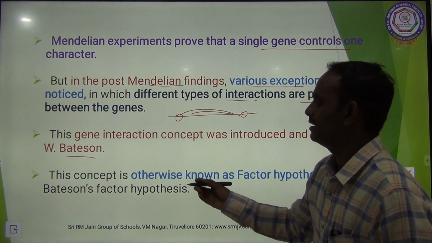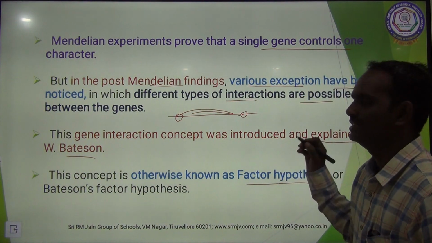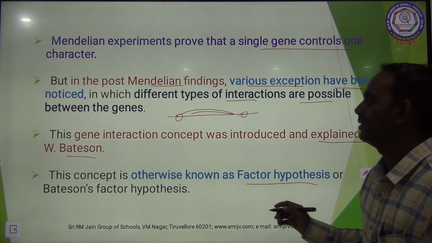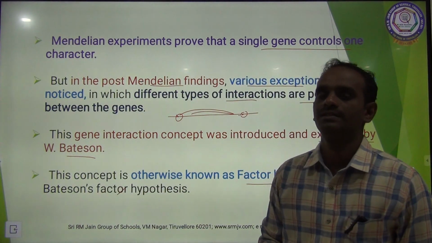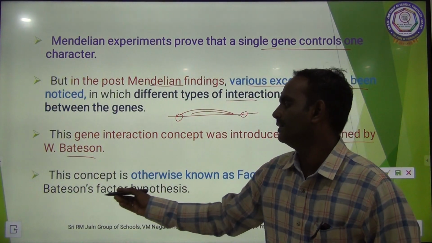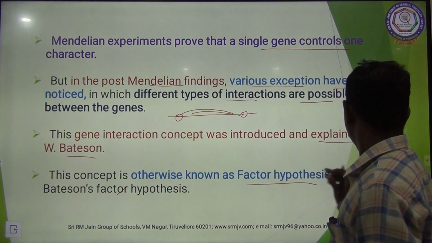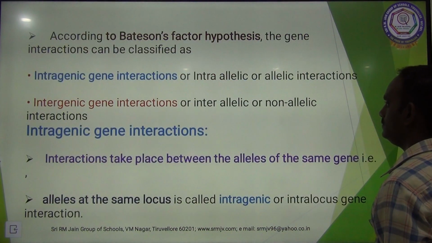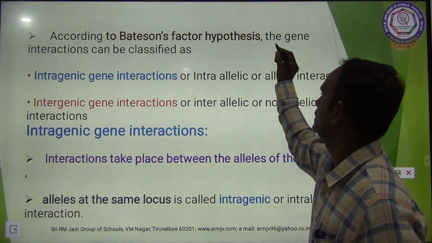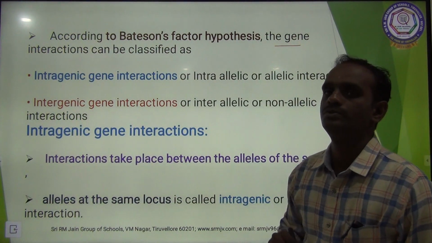Okay. So this concept is otherwise called the factor hypothesis. Gene interaction is also called the factor hypothesis or Bateson factor hypothesis. He discovered this factor, so it is named the Bateson factor hypothesis. Clear, children? According to the Bateson factor hypothesis, gene interaction can be classified into two types.